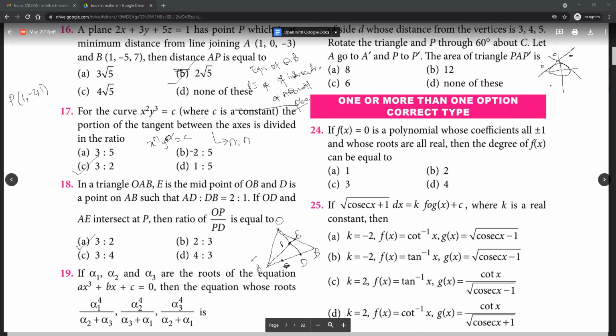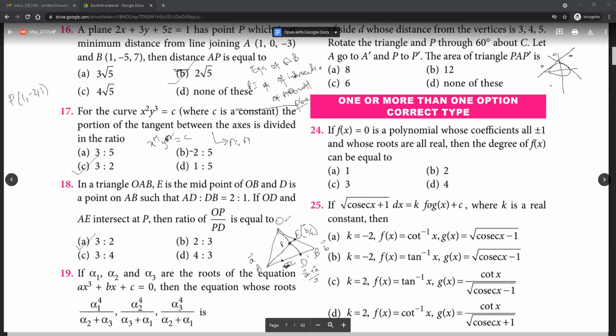So we can actually solve this in the vector way. It would be slightly easier in that case. Let's say this is vector A, this is vector B. So what would E become? E will become vector B by 2, and D will become, since the ratio is 2:1, (2B plus A) by 3.